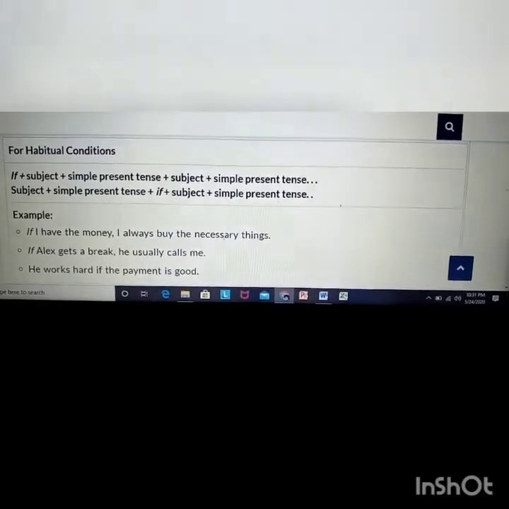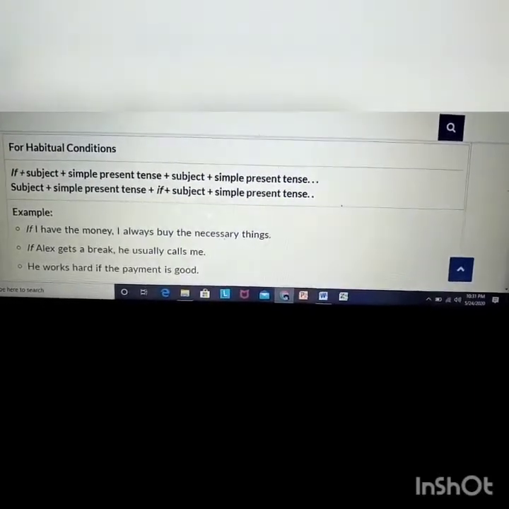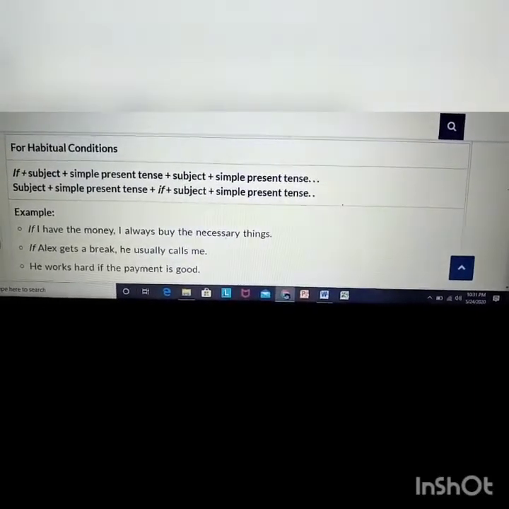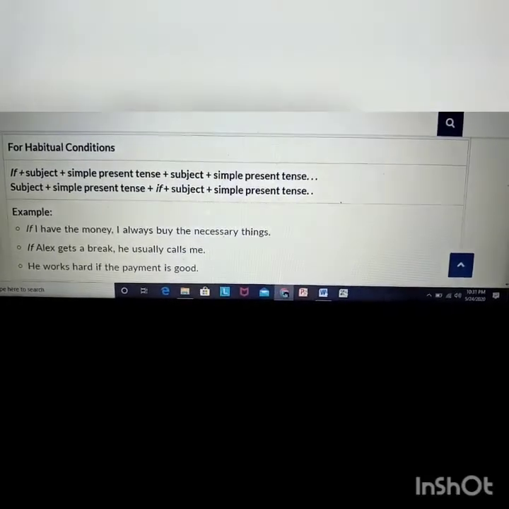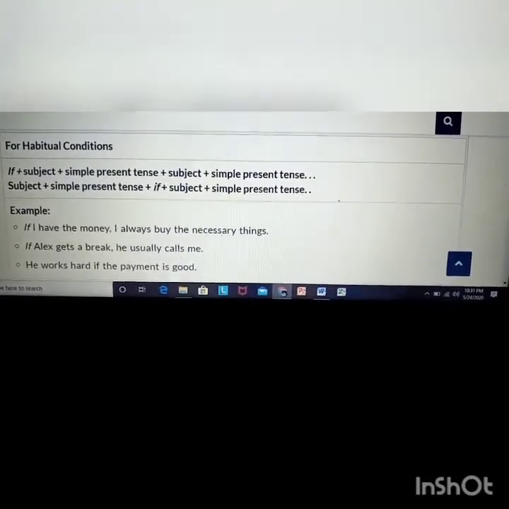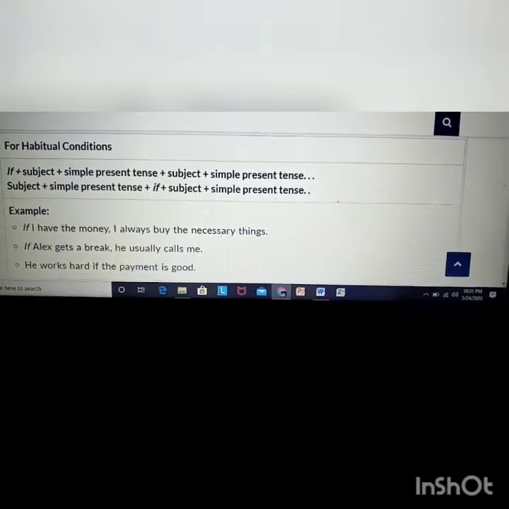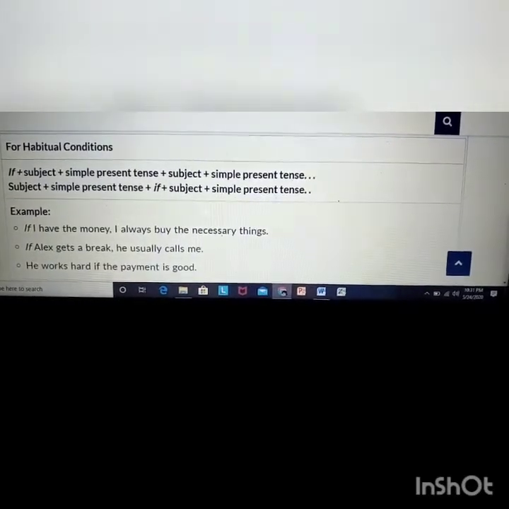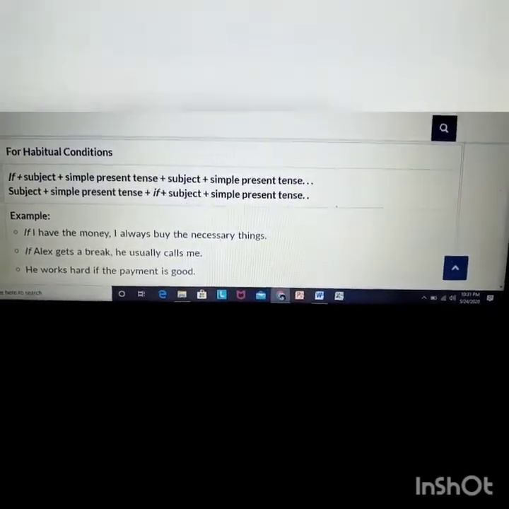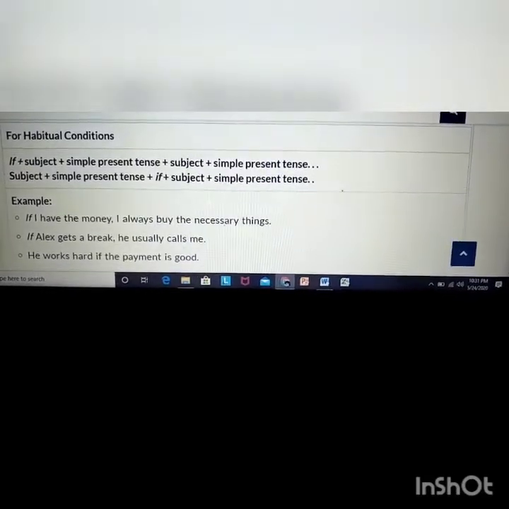The structure is like that: if plus subject plus simple present tense, plus subject plus simple present tense, or otherwise we can say it zero conditional. That means if plus present indefinite tense plus present indefinite tense. Both clauses will be in present indefinite tense.